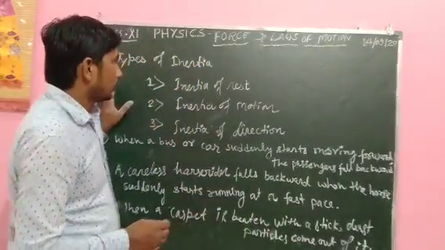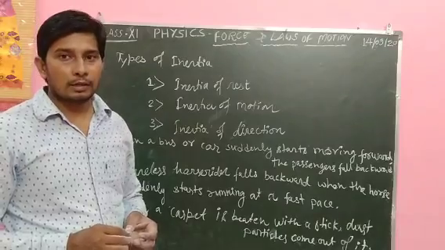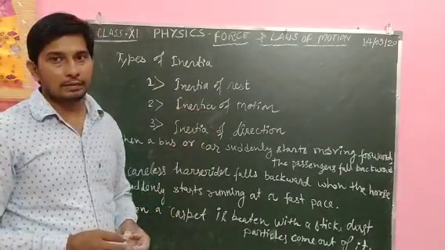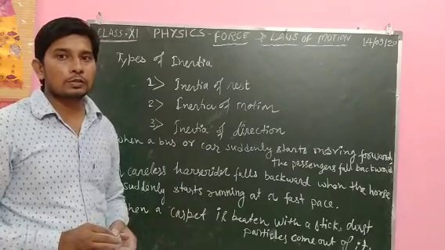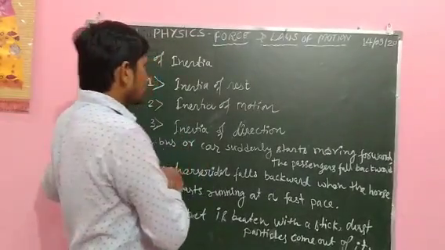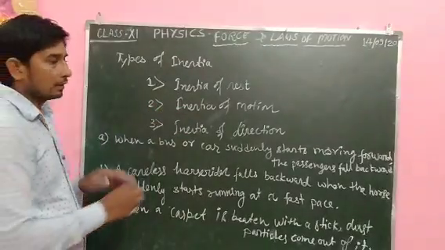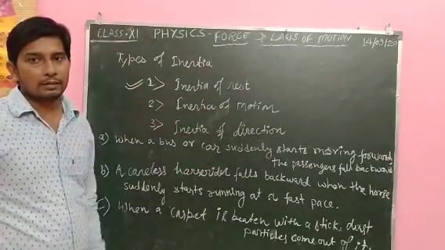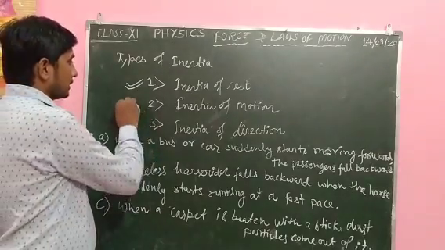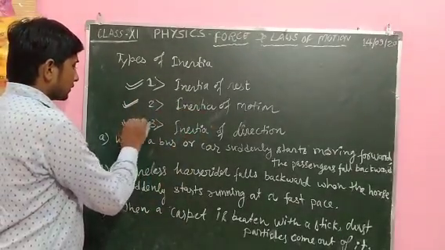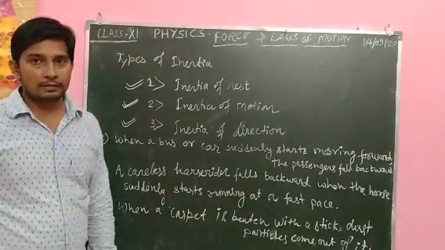Before going on to the other two laws, let us discuss the types of inertia, because the first law of motion is based on inertia. There are three types of inertia. The first type is inertia of rest. The second is inertia of motion, and the third is inertia of direction.